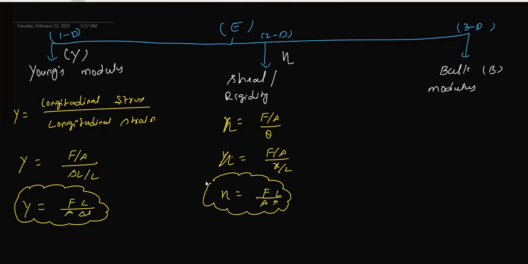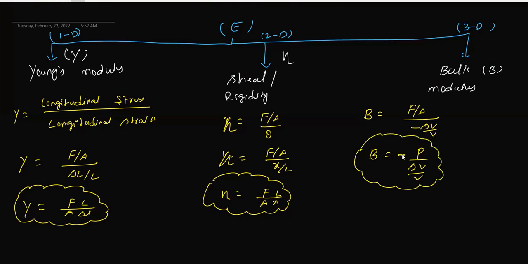Next, we are going to discuss the bulk modulus. Bulk modulus is nothing but bulk stress upon bulk strain. That is F by A upon minus delta V by V. This F by A can be written as pressure, so B equals pressure upon minus delta V by V. Why is the negative sign given? According to the case, we write the negative sign where the volume is getting decreased.